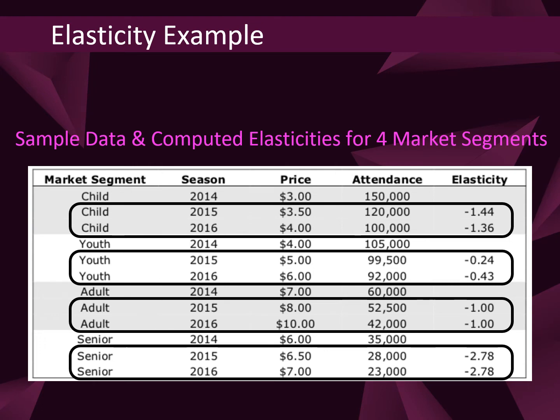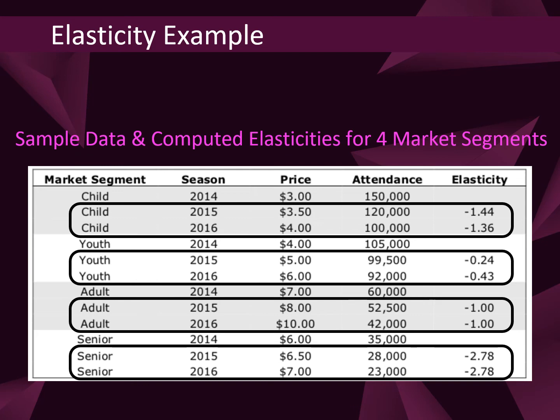And we notice we've got a decrease in the attendance, but not quite as much. So when we went from 14 to 15, we increased it $1, and we saw a drop in attendance, but not a lot. So our elasticity was relatively lean. And if we look at the adults, we look at an increase from $7 to $8 and $8 to $10. We can see that the attendance dropped, but again, not by an entire lot. The drop was less than the child, but more than the youth as far as attendance goes.